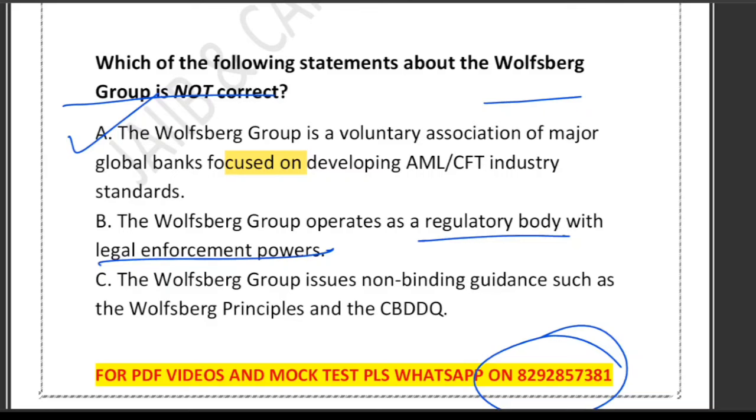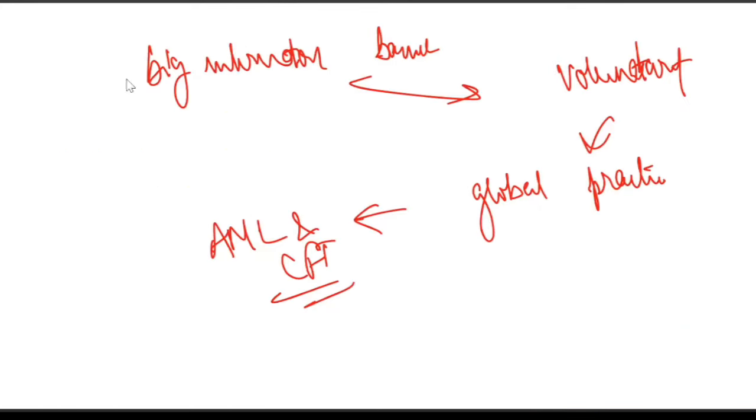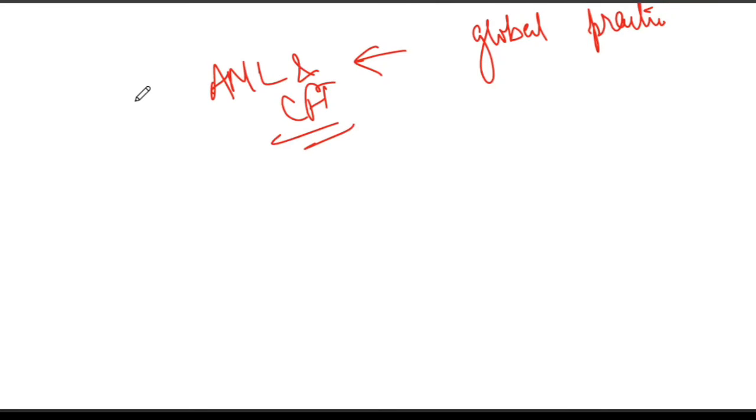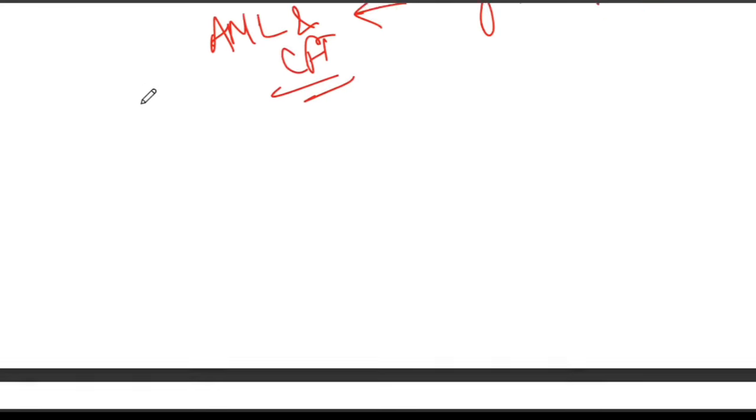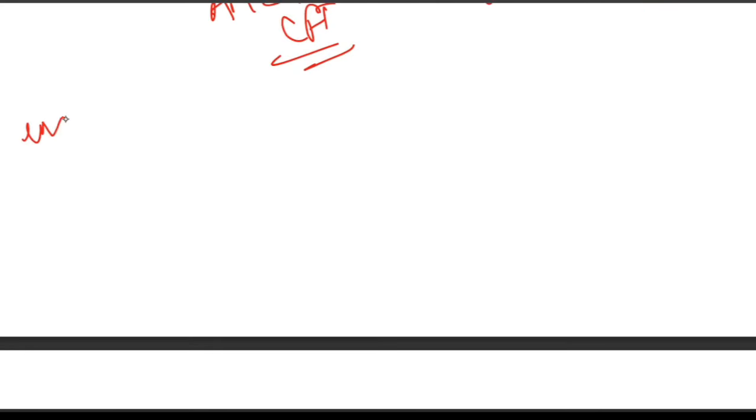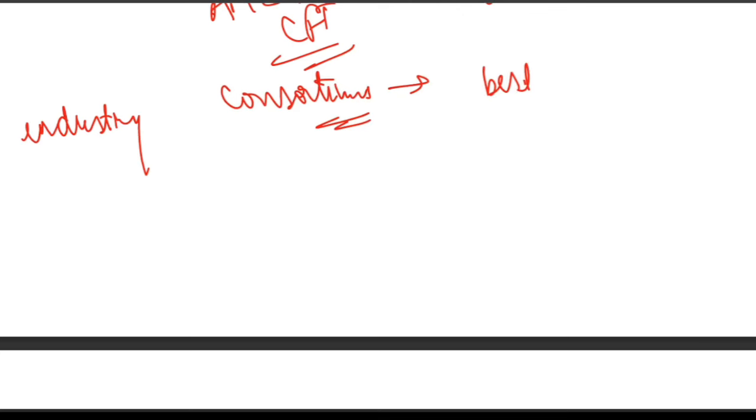No, this is wrong. Actually, Wolfsberg Group is not a regulator. It cannot issue law. It cannot fine a bank. It cannot enforce penalty. It cannot force compliance. It is simply an industry consortium. Remember, it is simply an industry consortium, right? That provides best practical guidance, not legal rules.